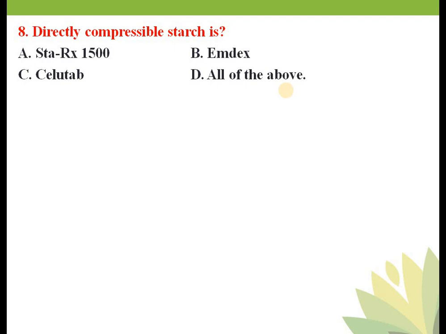So starch is used as a diluent, it is also used as a binding agent, it is also used as a disintegrant. Okay, so there are different forms of starch. Directly compressible starch such as Starch RX 1500, MDEX and Cellutab. So all of the above is the answer. Okay, so all of these forms of starch are directly compressible.